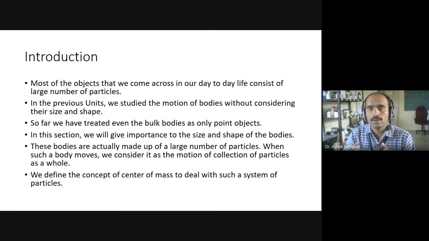In this chapter, we are going to see how a rigid body is formed. If we consider a rigid body made up of a large number of particles, then we are going to analyze how the motion of the particles can be analyzed. Most of the objects that we have come across up till now are treated as made up of a very small number of particles. In the earlier units, we studied the motion of bodies without considering their size and shape.